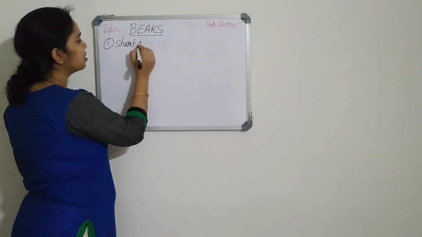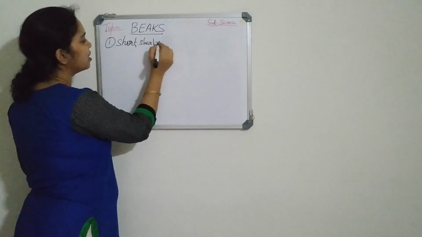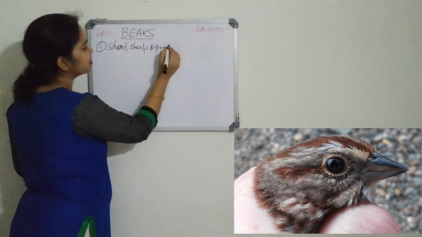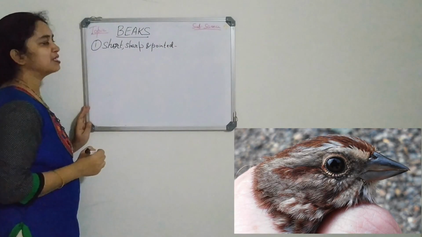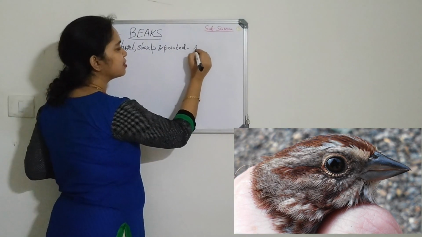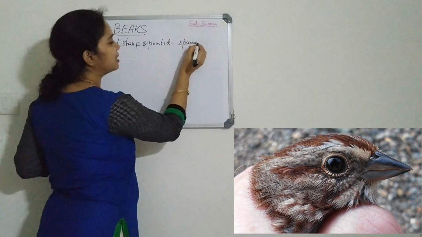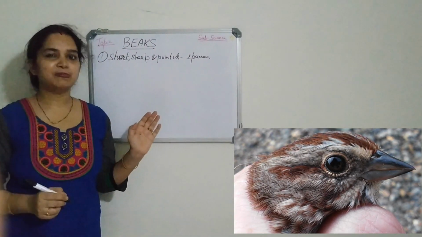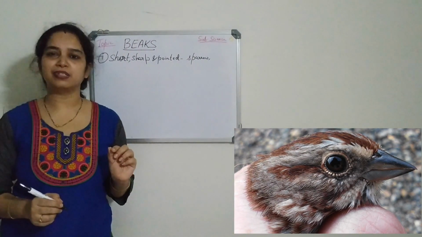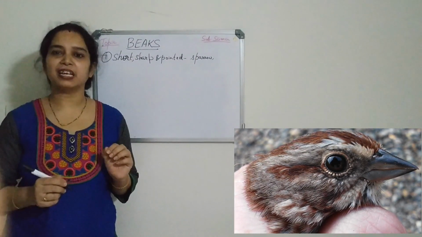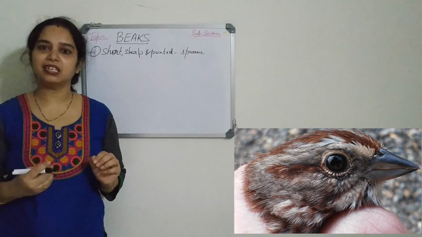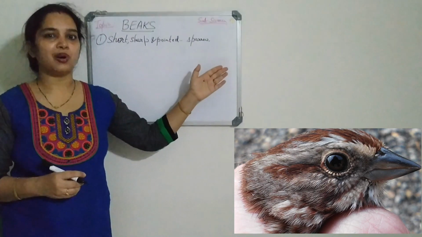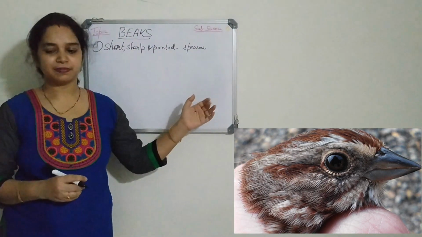short, sharp and pointed beak. This type of beak is present in sparrow, pigeon, peacock, etc. These beaks are very short, sharp and pointed so as to cut the grains, crush them and eat them. You can see the picture of the beak over here. This is the short, sharp and pointed beak.